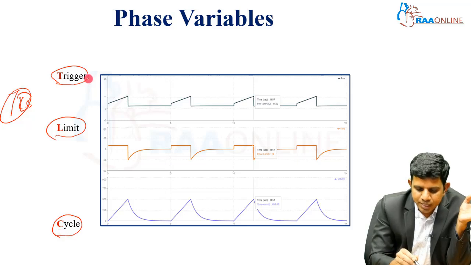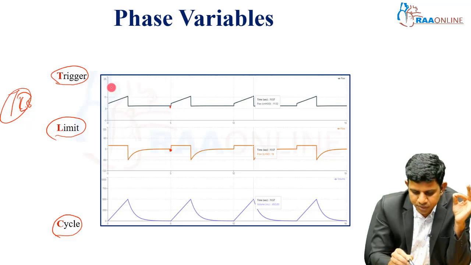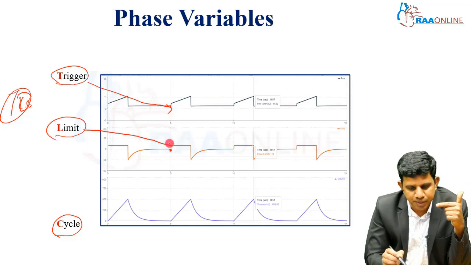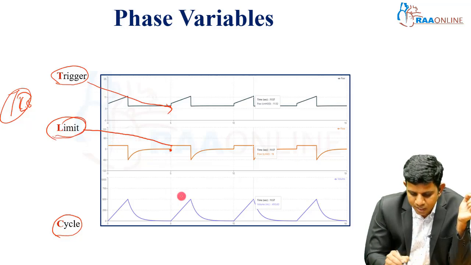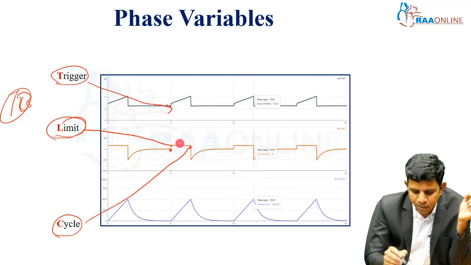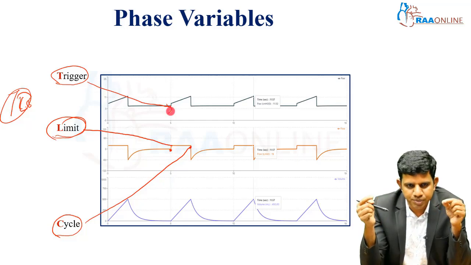Trigger means initiation of the inspiration. Limit means how my control variable reaches the preset value. Cycle means how the inspiration ends into expiration. Okay, three things. Trigger means initiation of the inspiration. Limit I will explain at the end of the inspiration.